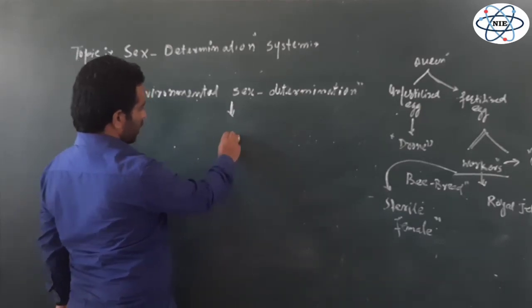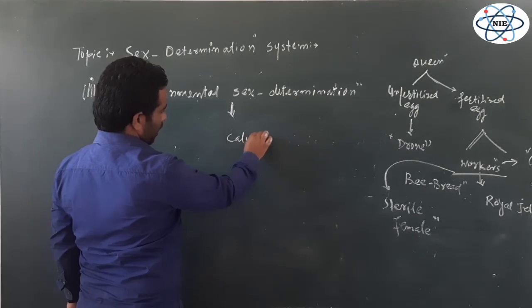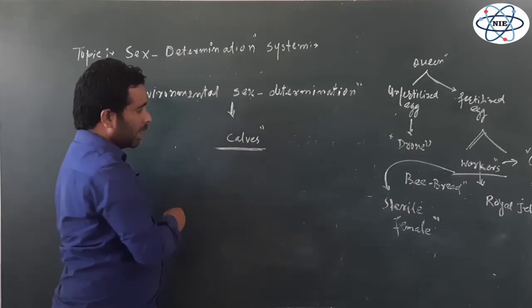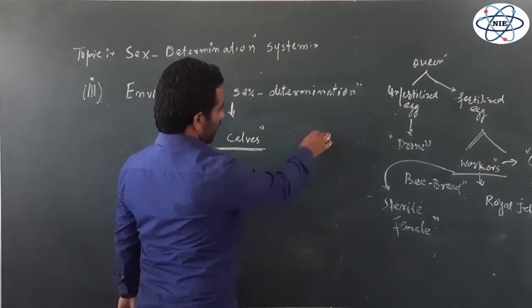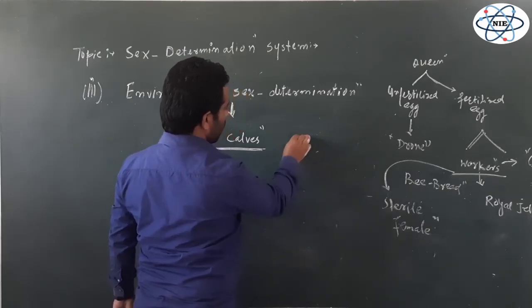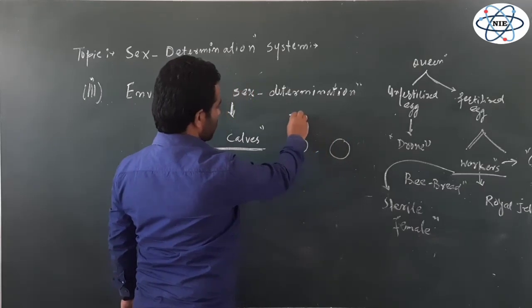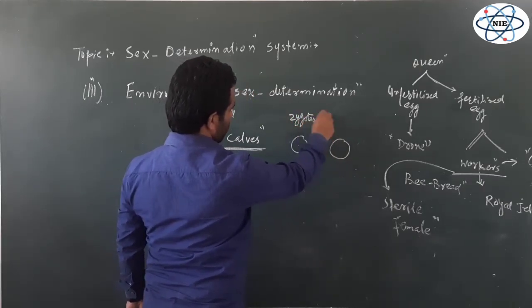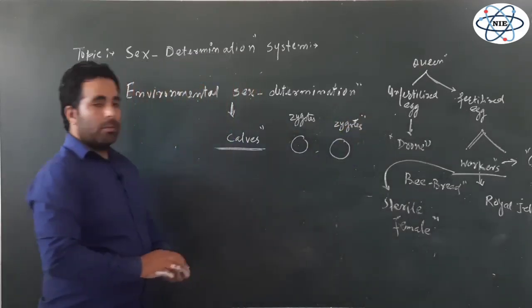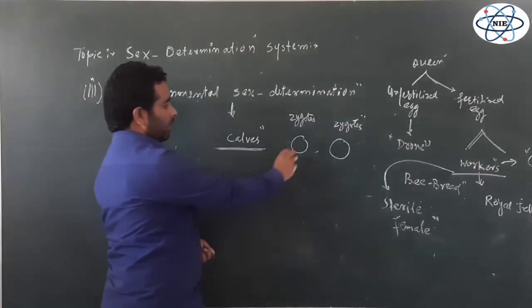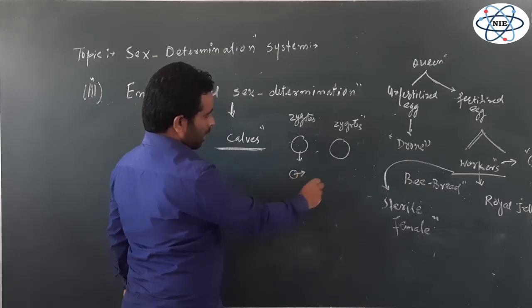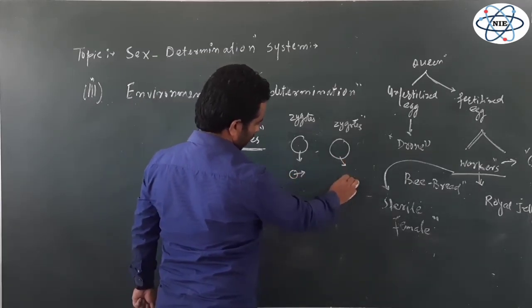In the case of calves, sometimes two zygotes develop simultaneously. But among these zygotes, one is male, and the other is genetically female.